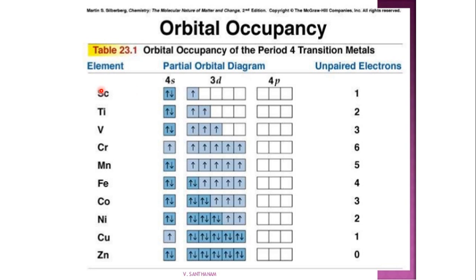If you go from scandium to zinc, scandium has one electron in the 3d subshell and titanium has two electrons in the 3d subshell. These unpaired electrons in the d subshell help them extend their normal covalency and form coordination compounds.